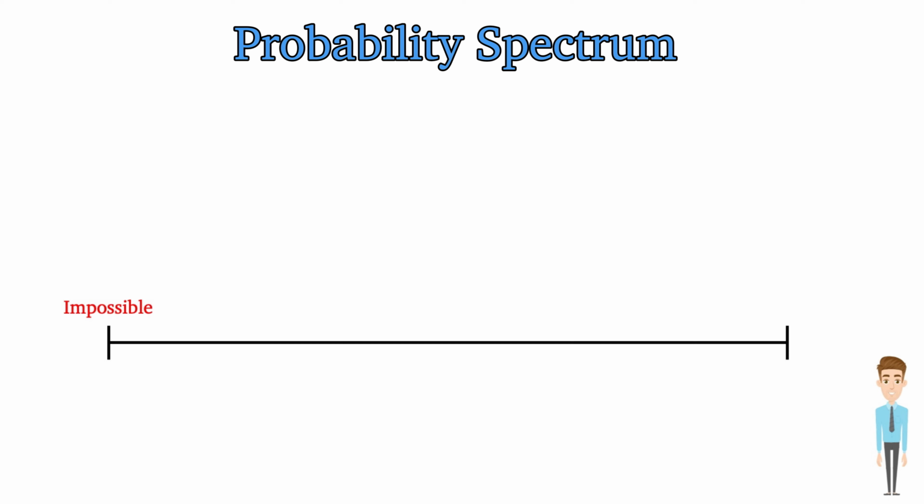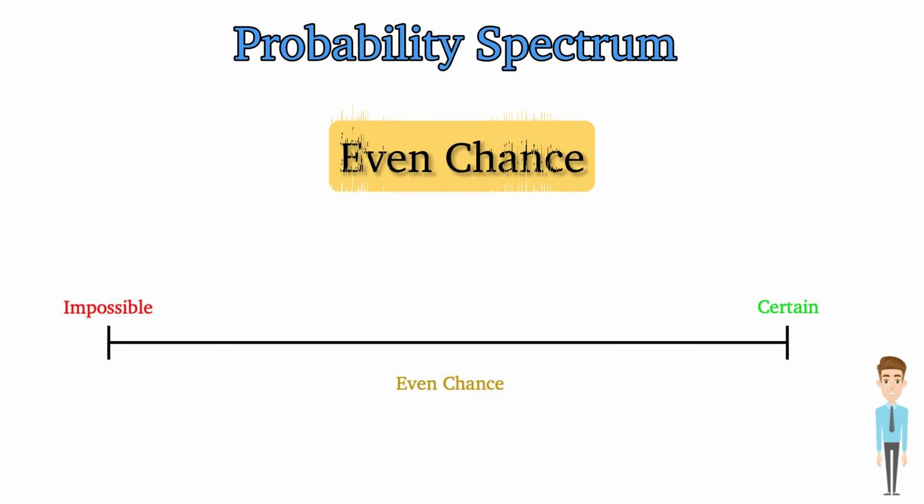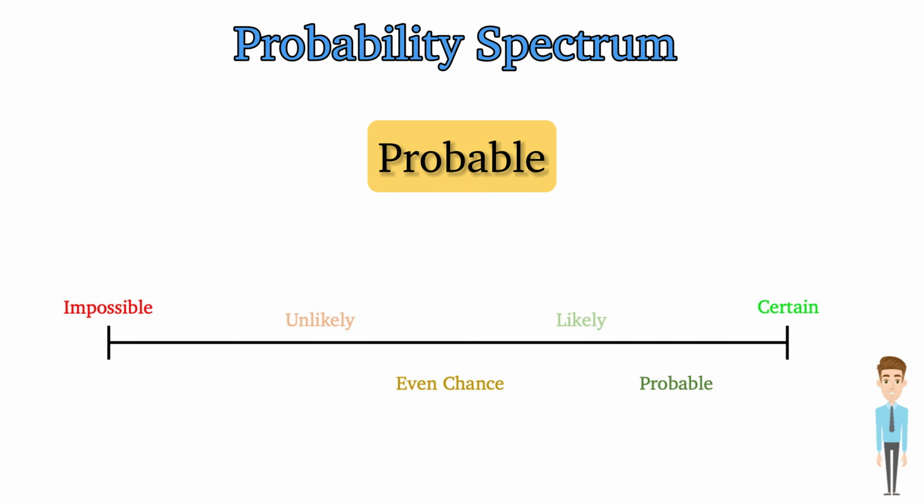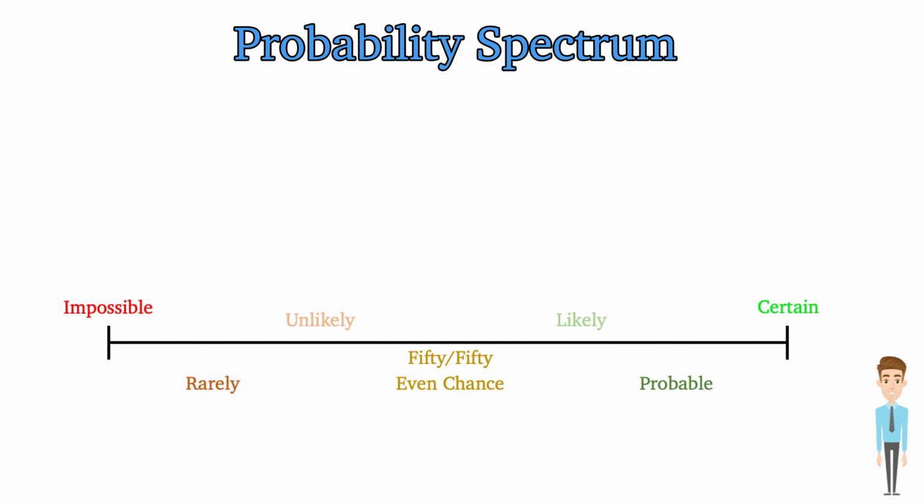The start is an impossible chance of the event occurring, and the other end, a certain chance of the event occurring. Next, we'll look at a few terms that describe the chances of everything in between. Try your best to predict the position of the following. Even chance. This will be positioned exactly in the middle. Unlikely, placed here on the lower end. Likely, placed here on the upper end. Probable, placed here. Rarely, placed here. 50-50, again here in the middle.